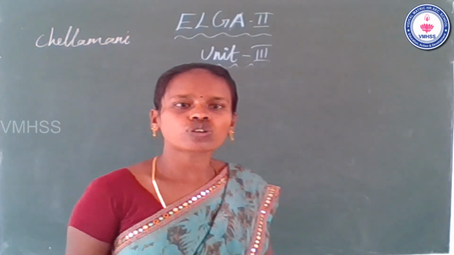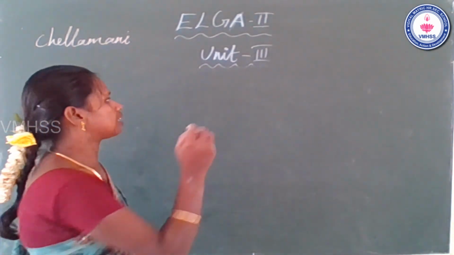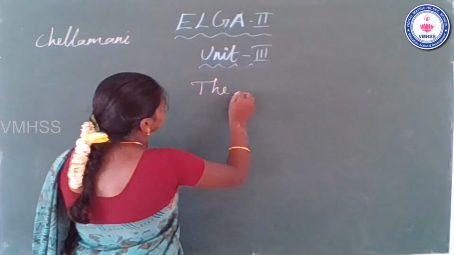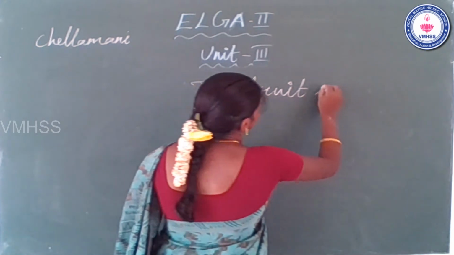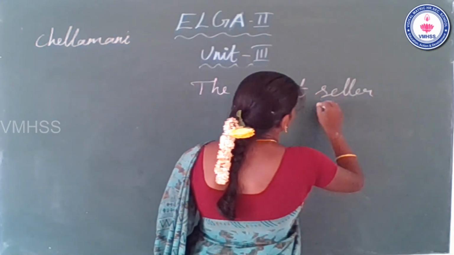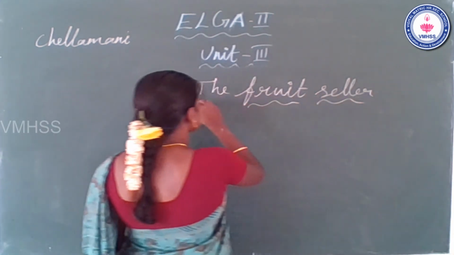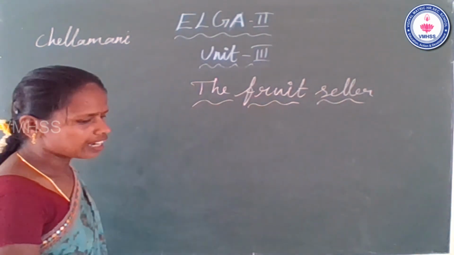The title of the story is The Fruit Seller.